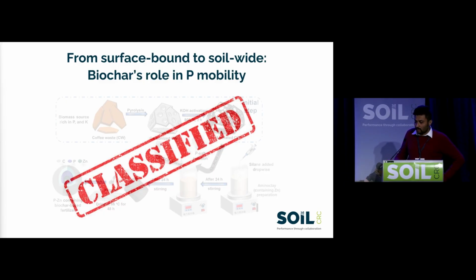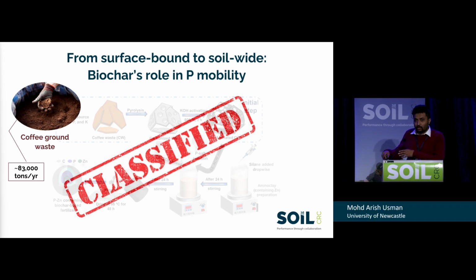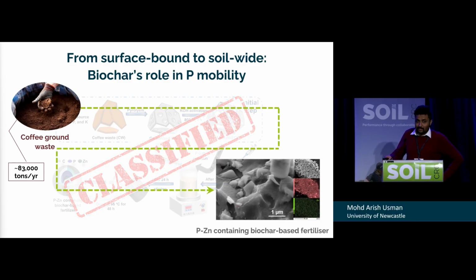For this project, I'm using coffee ground waste as my biochar material. As you know, around 83,000 tons of coffee waste is generated per year in Australia alone. This is directly going to the landfills. So if we utilize this coffee waste grounds to make biochar-based fertilizers, we are also addressing the agricultural waste which is generated in Australia.